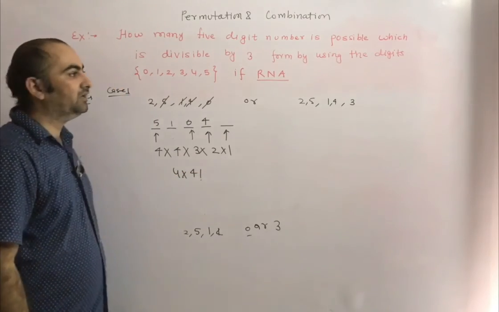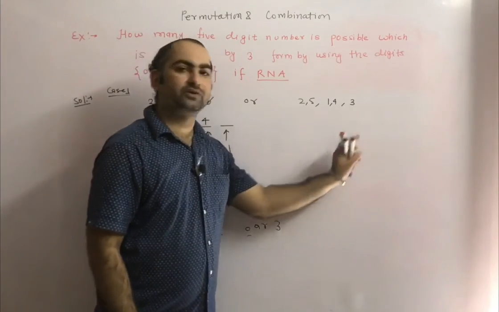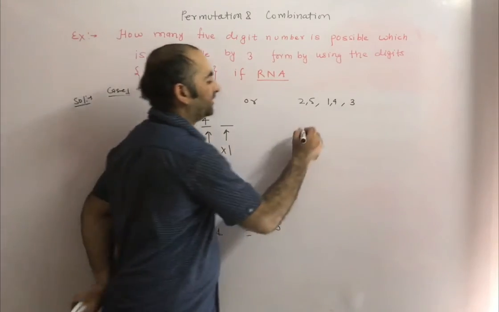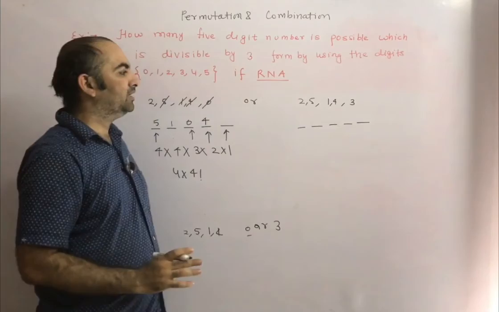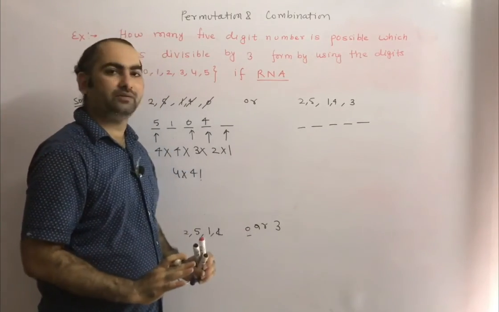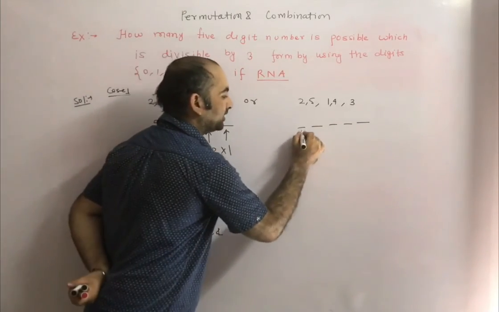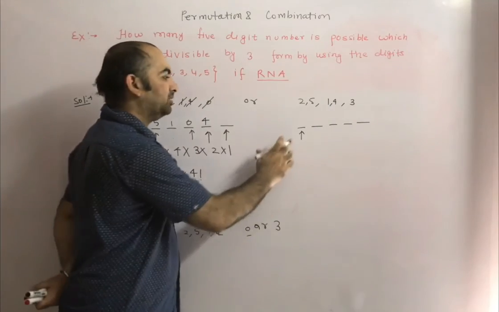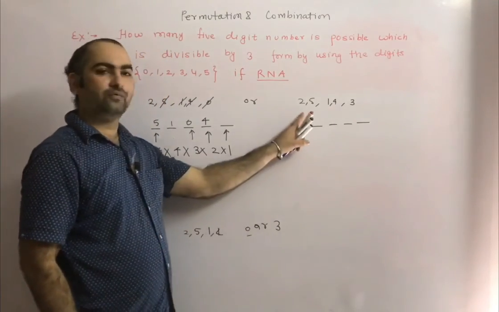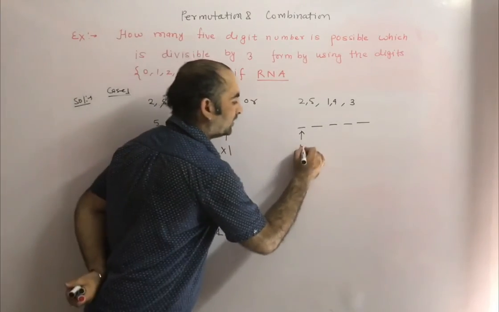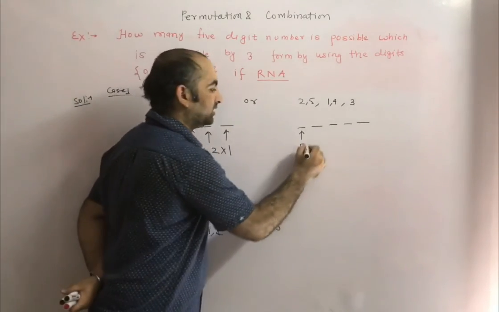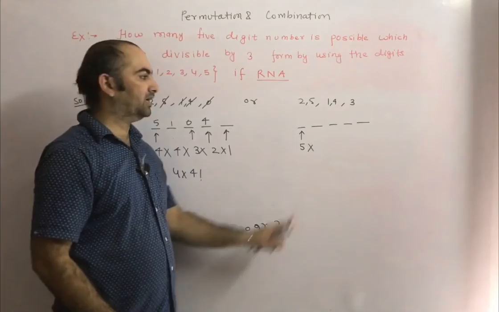Similarly, by using these 5 digits, we have to find out 5 digit numbers. So we are taking 5 places. All the 5 places you have to fill. There is no 0, so you can start from anywhere. Suppose you are starting from here. So for this place, how many numbers can we put? Either we can put 2, 5, 1, 4, 3. So how many choices do we have? 5 choices. So we have to use multiplication because the task is not over. Because we have to fill other places also.